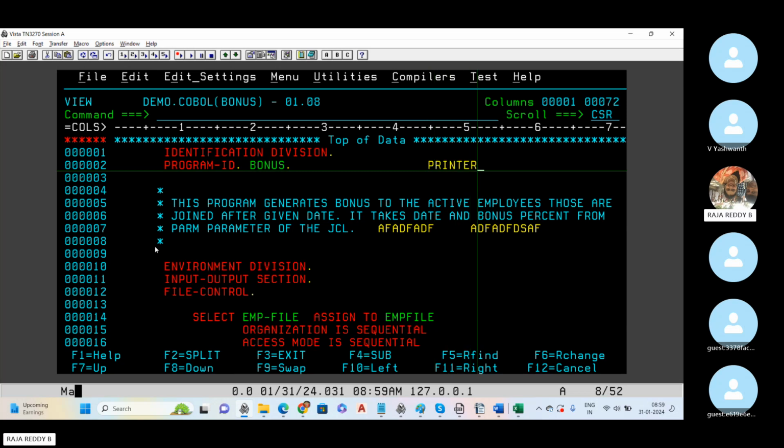Okay. If I use a slash (/) in the 7th column and I print this program, wherever the slash is, it will print at the next page. It will print up to this line as one page, then from here to here as one page, and like that, wherever a slash is there, it will start the next page of printing. Okay. Star means comments, slash means next page.